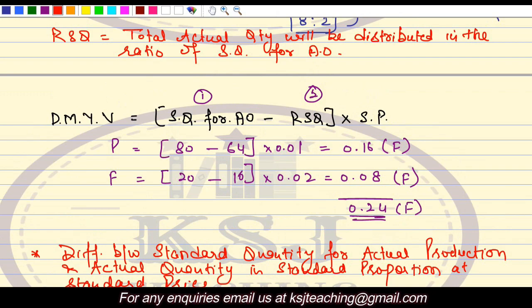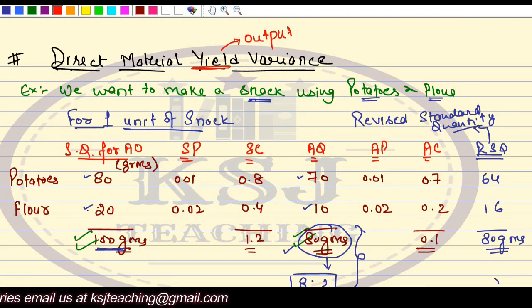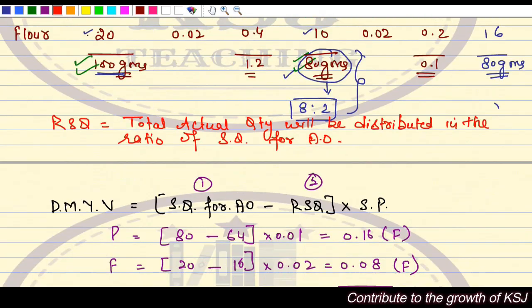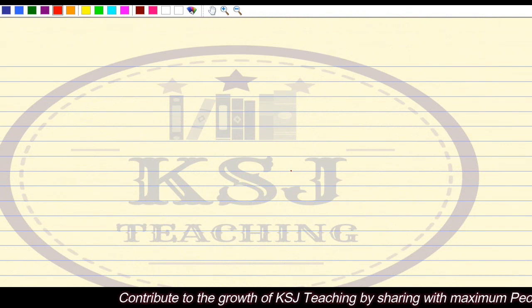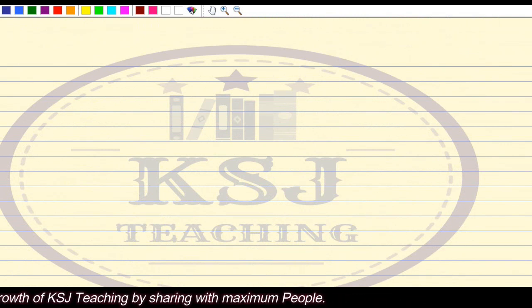Now you will say, sir, we are talking about the yield variance and yield says it is an output, but we haven't used output anywhere, right? We haven't used the output anywhere. So there is an alternative formula also where we are going to use the output. I'm going to tell you that formula also. Listen to it very carefully, right? Try to understand it.